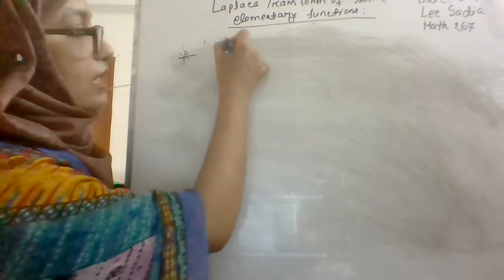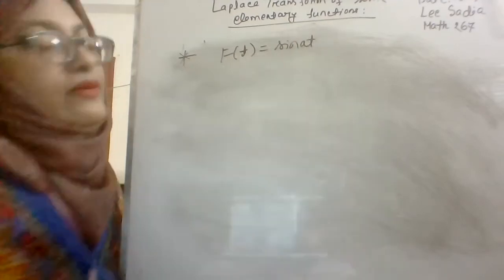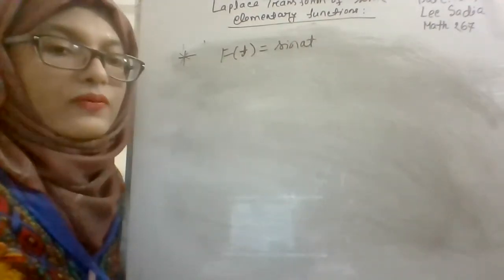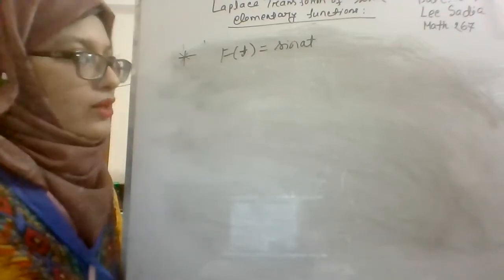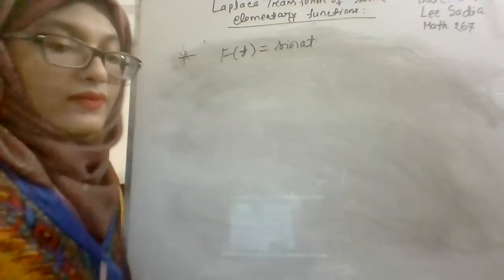That means f of t is equal to sine at, and similarly you can find the Laplace transform of cos at. So this is our function, and as in the previous one, use the definition of the Laplace transform.